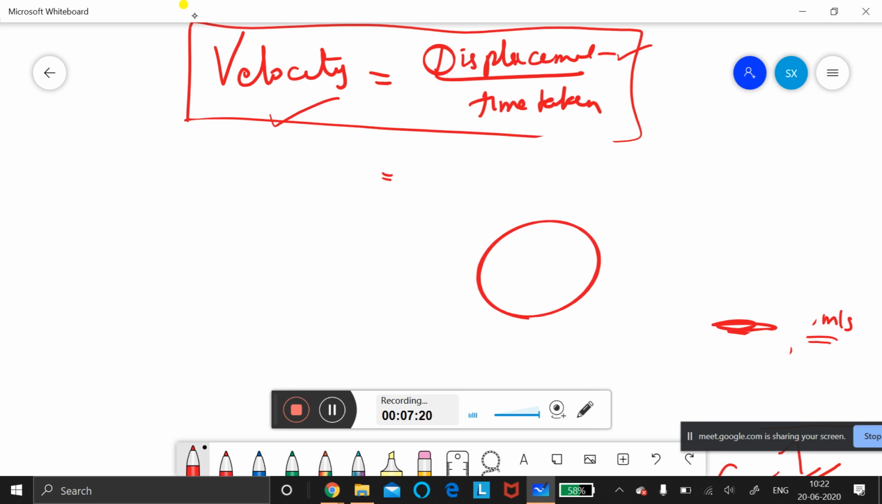Okay, so this is the difference between velocity and speed. Now, what is uniform velocity? If it moves equal distance in equal time in a particular direction, that is uniform velocity.